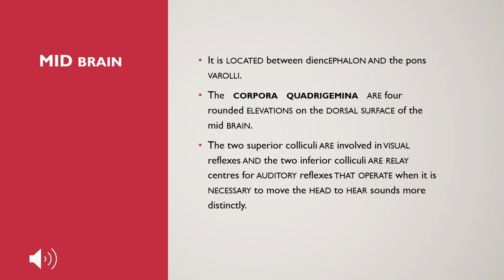These are the functions of the midbrain that operate when it is necessary to move the head to hear sounds more distinctly. So the midbrain is located between the diencephalon and pons varolii, and the corpora quadrigemina are four rounded elevations on the dorsal surface of the midbrain. Two superior colliculi are involved in visual reflexes and two in the auditory reflexes.